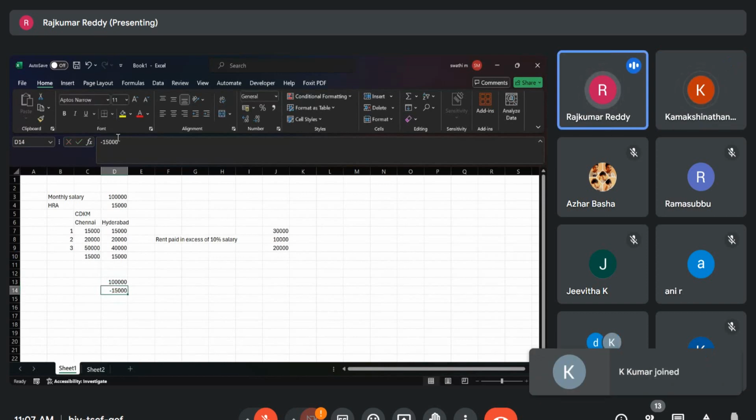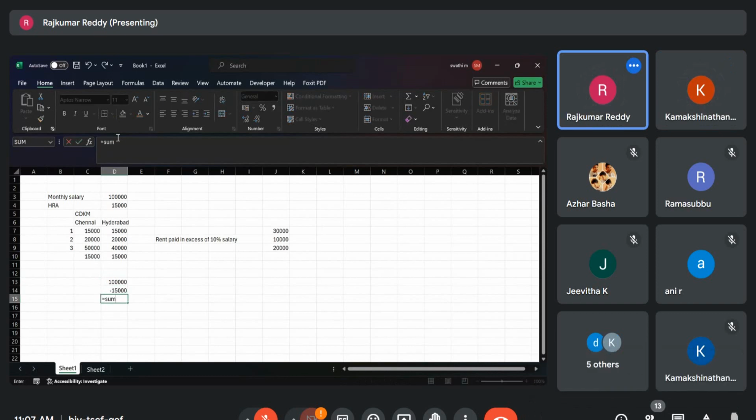So while submitting the income tax return, how much is my salary? On 85,000 only I am liable to pay the tax because I am claiming HRA exemption. Okay.